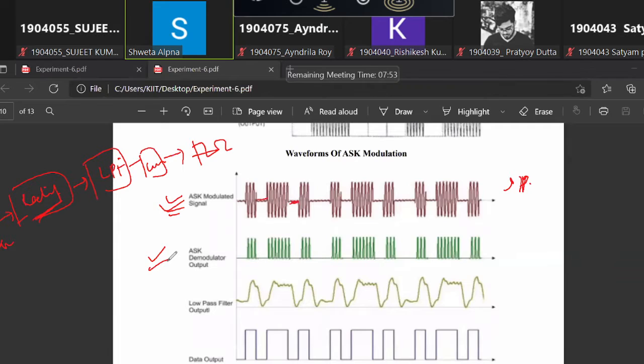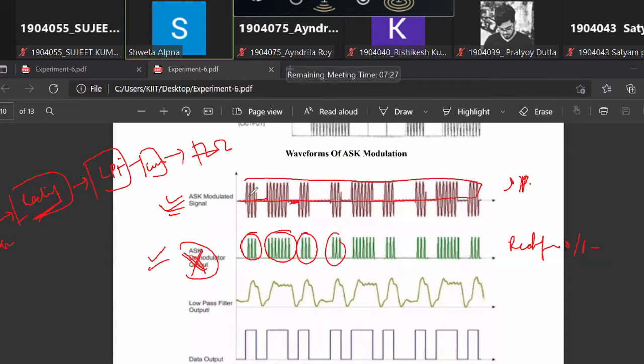So what is the output of the rectifier? The output of the rectifier is nothing but this. This is wrongly written here; it should say rectifier output. What does a rectifier do? It gives you either the positive half of the input, or only the negative half of the input. So the output of the rectifier is only the positive half of the ASK, and all the positive half of the ASK has come in the output of the rectifier. This has already been drawn here: the positive half of the input ASK signal.